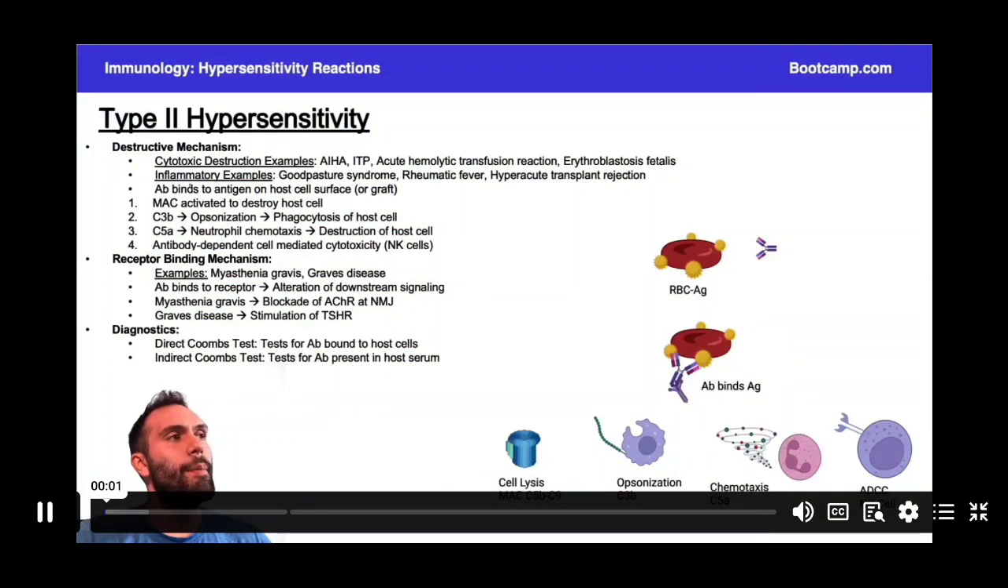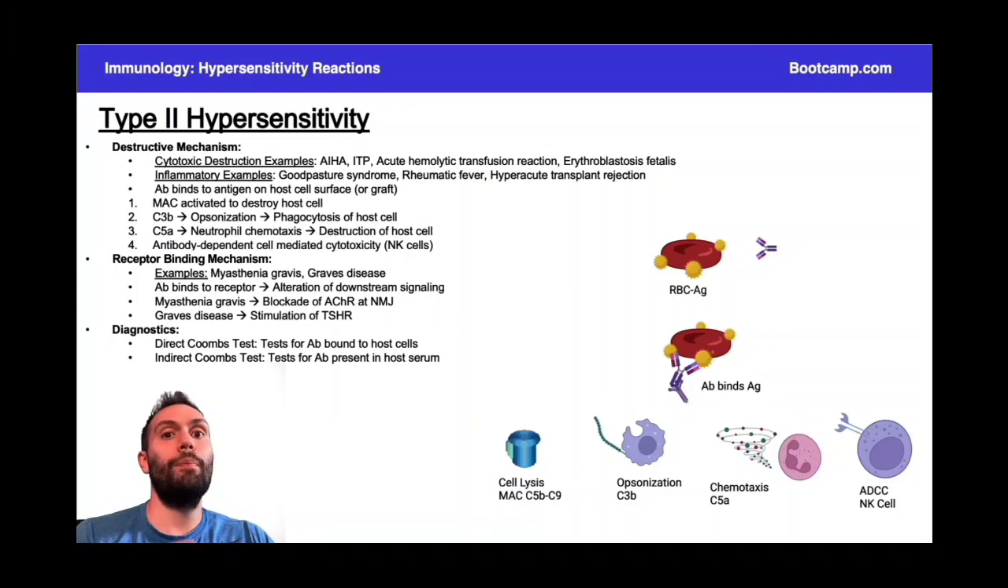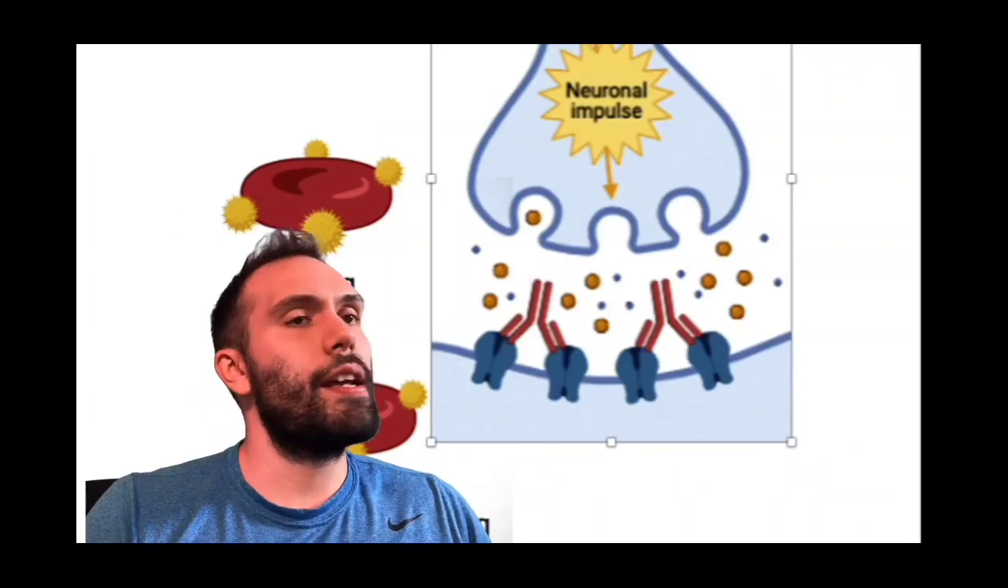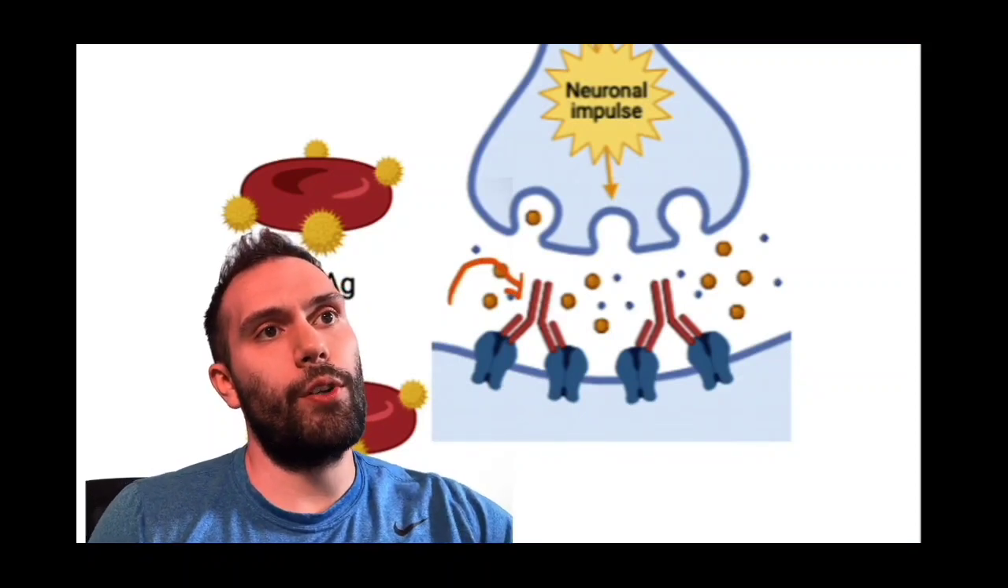So in the first few examples, we're talking about cells that are essentially marked for destruction. But now you can imagine these antibodies, instead of necessarily marking things for destruction, can also act to bind to things. They can bind to receptors, or they can block receptors. So if we're talking about something like myasthenia gravis, for example, with myasthenia, you can see these IgG antibodies are essentially binding to the acetylcholine receptor here in the neuromuscular junction.